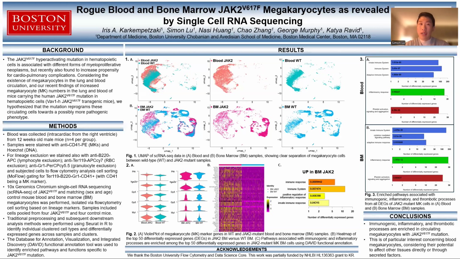I am a bioinformatics assistant from the Chao Zhang Lab in the Computational Biomedicine Department in Data Science Core at BU. The title of my poster is Rogue Blood and Bone Marrow JAK2 V617F Megakaryocytes as revealed by single-cell RNA sequencing. This project is in collaboration with Dr. Katja Ravid and her team.